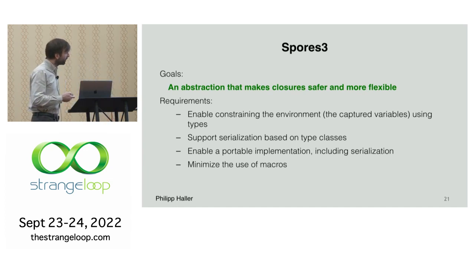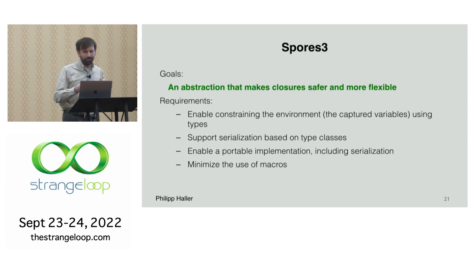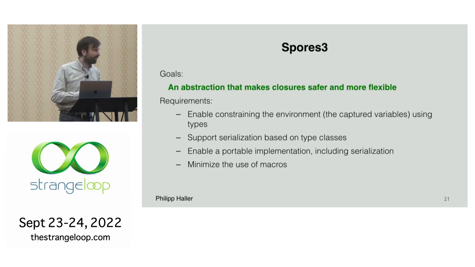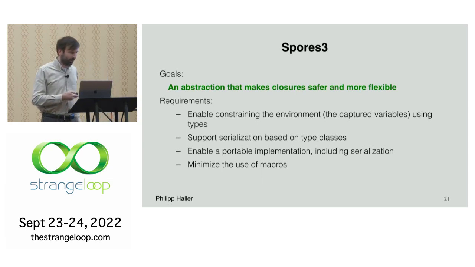And also the implementation is designed to be relatively simple and quite robust because we try to minimize the use of macros. So macros is code that runs at compile time that can also generate code and all kinds of stuff. So the complexity can easily go out of hand.